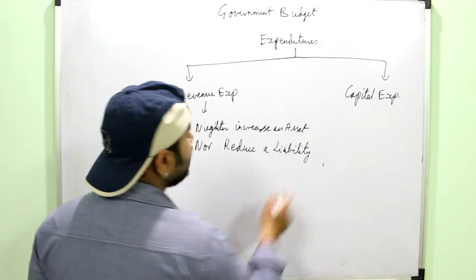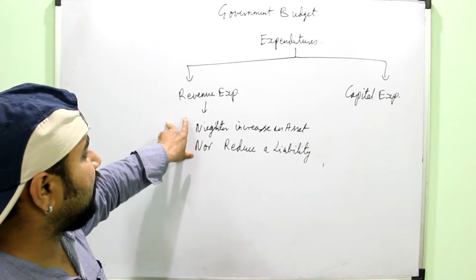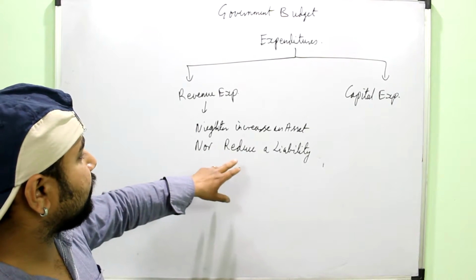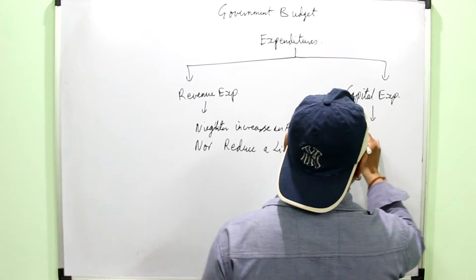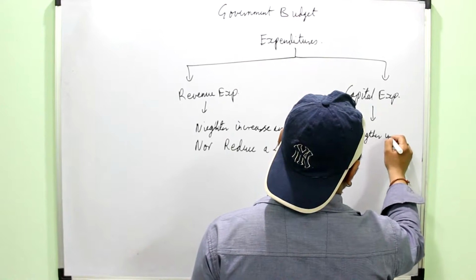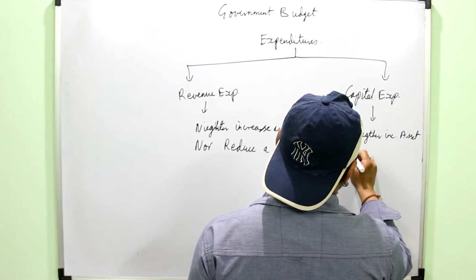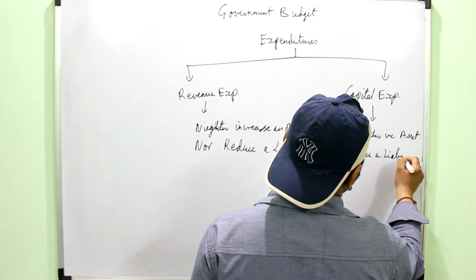Means no effect on the long-term balance sheet of the government. Such type of expenditure will not increase any asset of the government, nor will it reduce any liability of the government. While the capital expenditure will either increase an asset or reduce a liability.